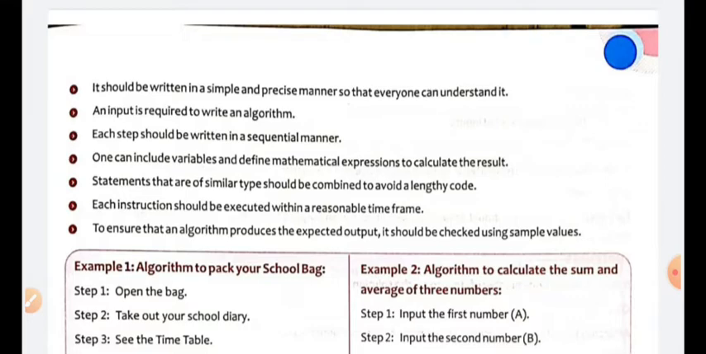Yes, each step should be written in a sequential manner. That means not a single step has to be skipped. If you skip any step and write it at the last, then the sense will not come. One can include variables and define mathematical expressions to calculate the result. Statements that are of similar type should be combined to avoid lengthy code. Each instruction should be executed within a reasonable time frame. To ensure that an algorithm produces the expected output, it should be checked using sample values.